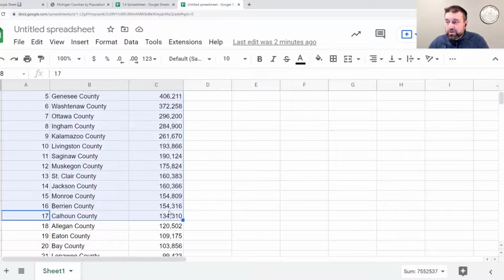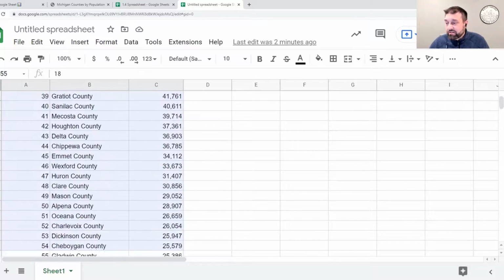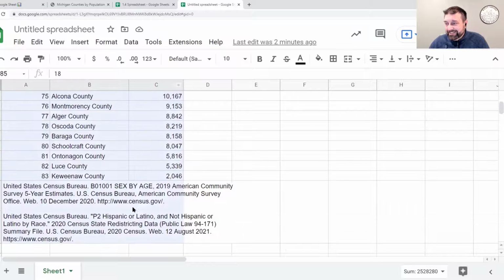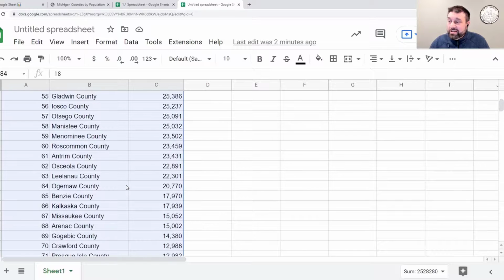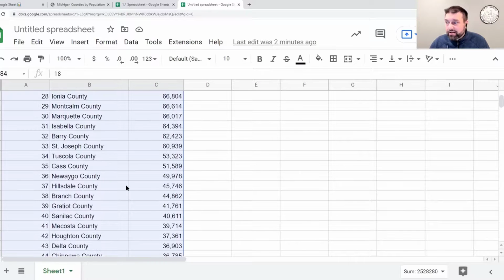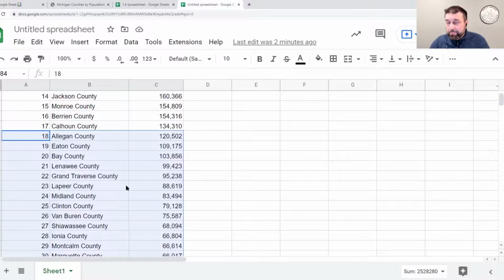That means there are 66 counties below the average. All these counties are below the mean, below the population average for a county.